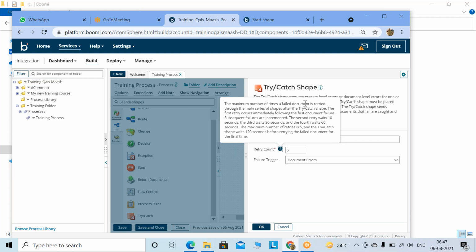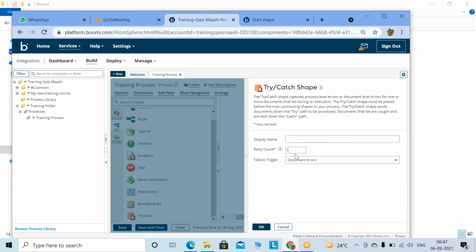The maximum number of times a failed document is retried. The first retry occurs immediately following the failure. The second retry waits for 10 seconds. You need to remember these numbers for your certification. Third retry 30 seconds, fourth retry 60 seconds, fifth retry 120 seconds. So you need to be aware of when we are going to use the retry.